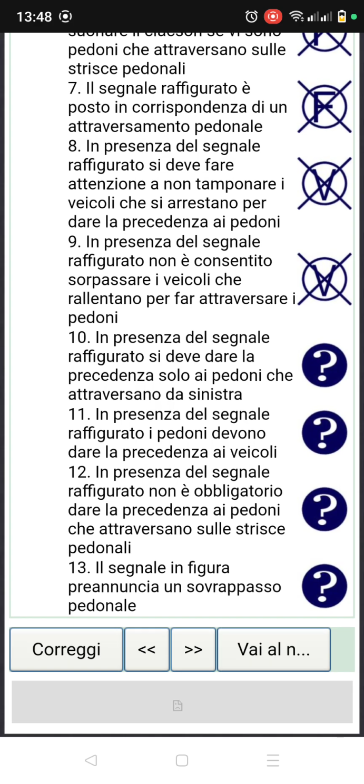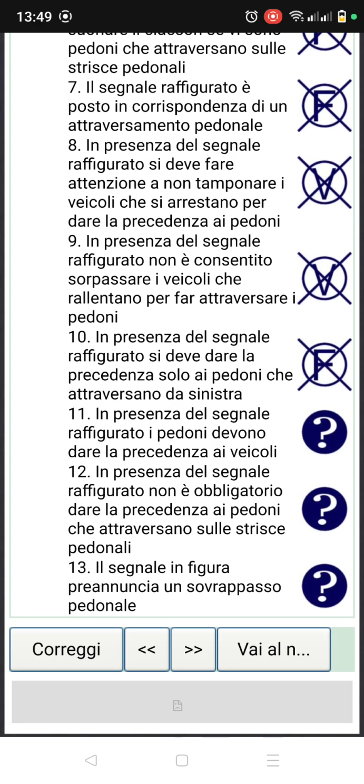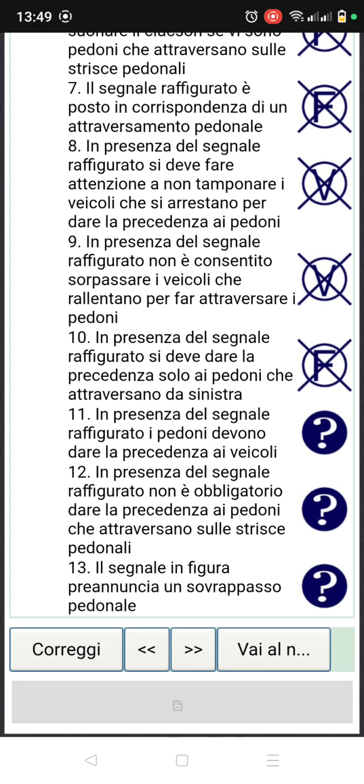It's true. Number 10. In presenza di segnale raffigurato, in the presence of this sign figure, si deve dare precedenza. So you must give right of way solo ai pedoni, only to pedestrians che attraversano da sinistra. So you must give right of way to pedestrians that are crossing only from the left. No, false. What about the ones that are crossing straight from the right? These people, they are too funny.